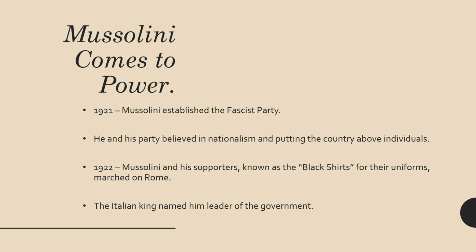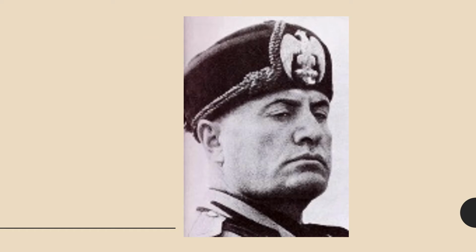In 1922, Mussolini and his supporters, who were known as the Black Shirts for the uniforms that they wore, marched on Rome. And when they marched on Rome, the Italian people were very fearful of this. The Italian king decides to name him the leader of the government. There's a picture of Mussolini there.